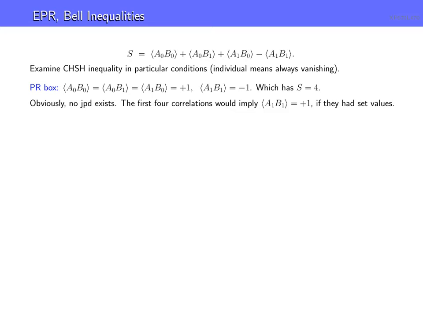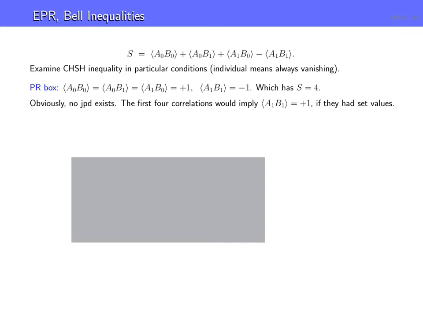Because if you think about this, and again, think about coins, think about 4 random variables here, A0, A1, B0, B1. If the first 3 are all positively correlated, let's make a little box here.